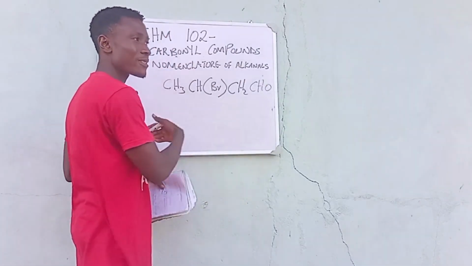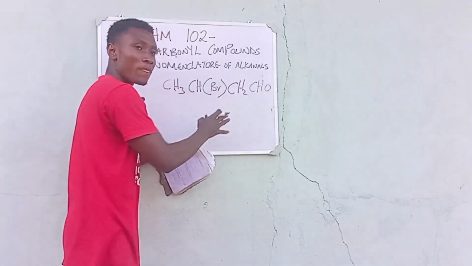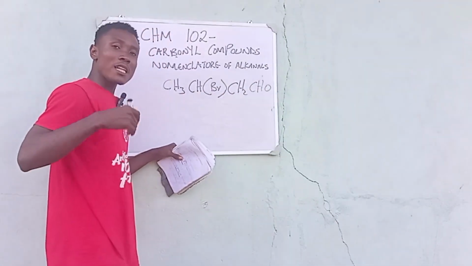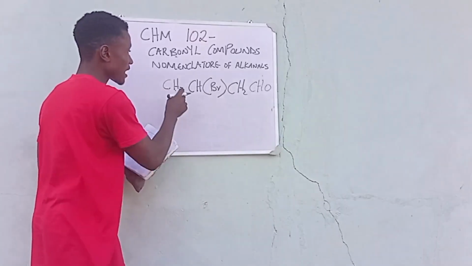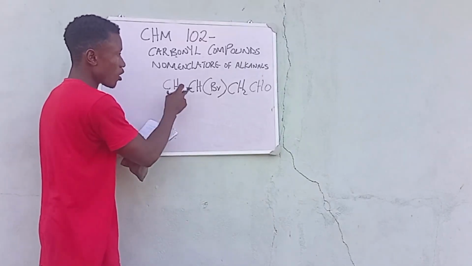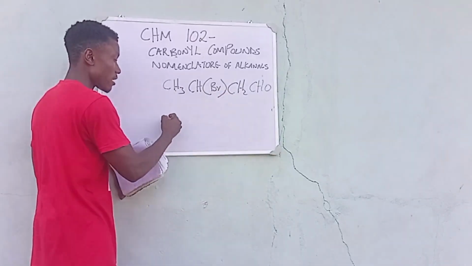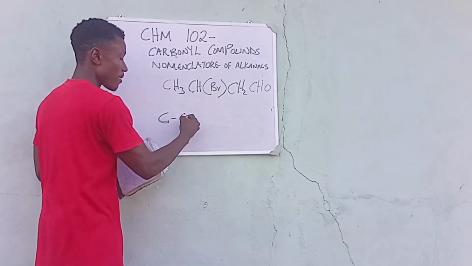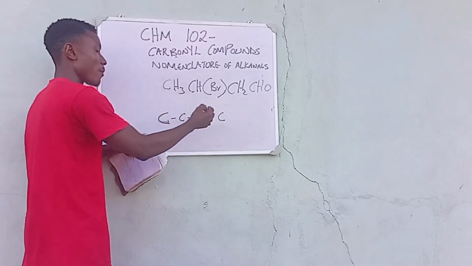So let's represent this in a very simplified manner. This is known as the condensed structure, and what I'm about to do is known as the skeletal structure. So this is basically what we are going to have here. We have 1, 2, 3, 4, right? We have our 4 carbon atoms, so let's give them a name here. We have our C, our C, and our C, so this is basically the 4 carbon atoms we have.